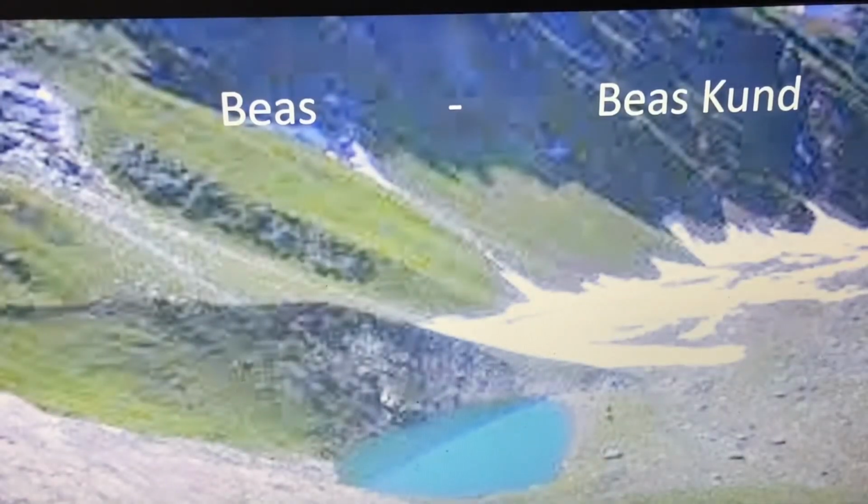Next we have a river called Beas, and this river originates from Beas Kund. From where does this river originate? From Beas Kund, and Beas river is in North India. Where is the Beas river? This river is in North India. Isn't it clear, everybody? Now we will go further.